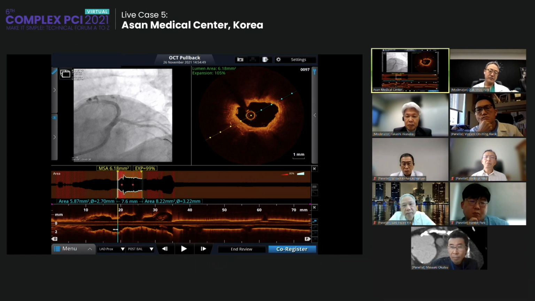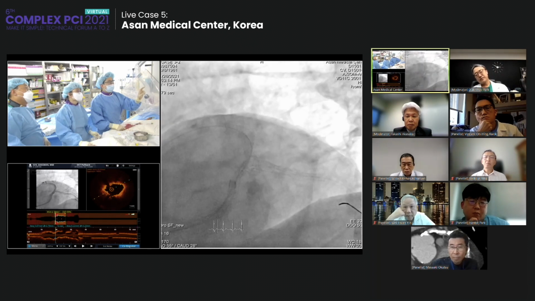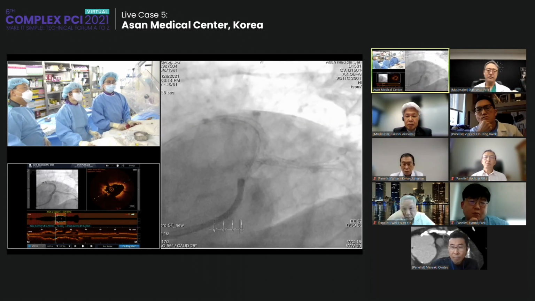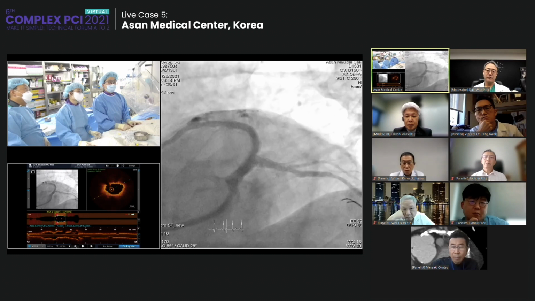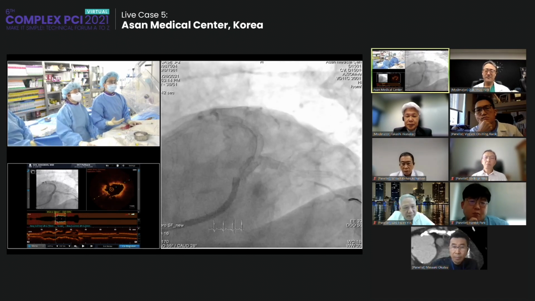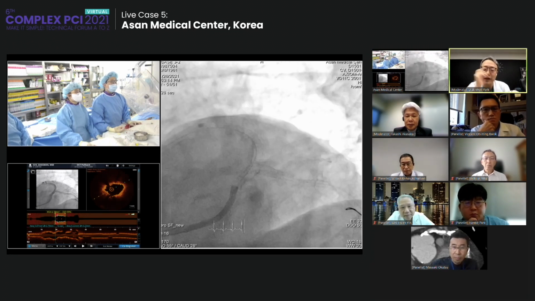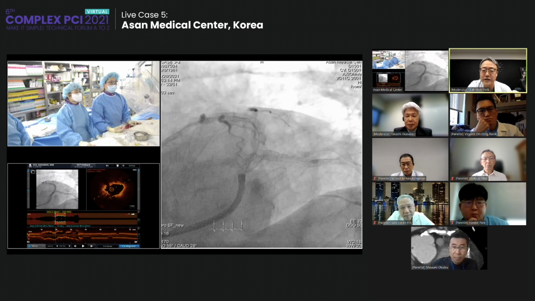But still, there's some restriction of the circumflex left LAD ostium. Then, what's the panel's opinion about the treatment after this step? More high pressure balloon or cutting, so DB or DS? Until now, he did perform the NC balloon high pressure.